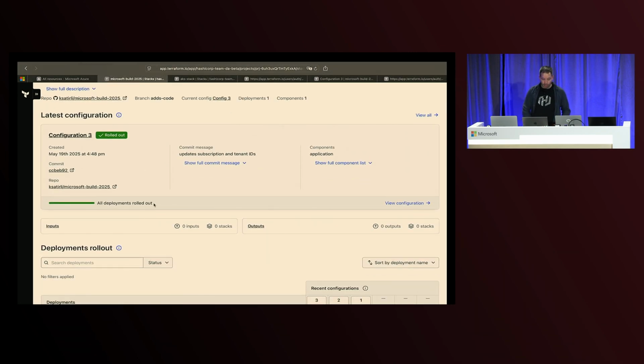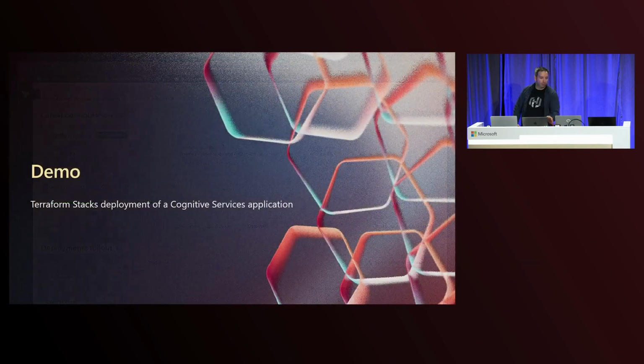Yes. We can see that our deployments have all rolled out. We can see this was only the application for the application component, so that works. And with that, we've got a working system, which means it is time to hand it back to Mate to talk a little more about this. Thank you.